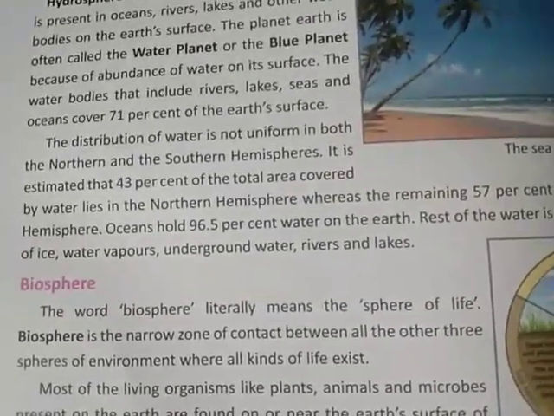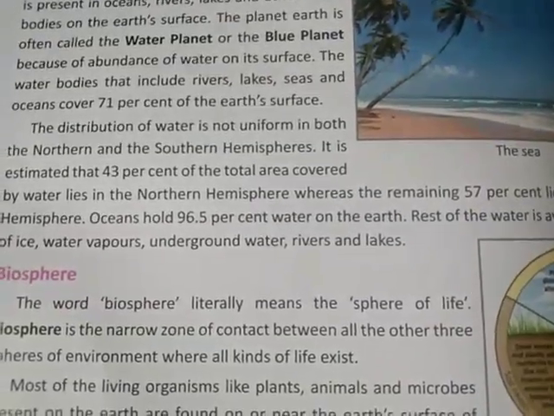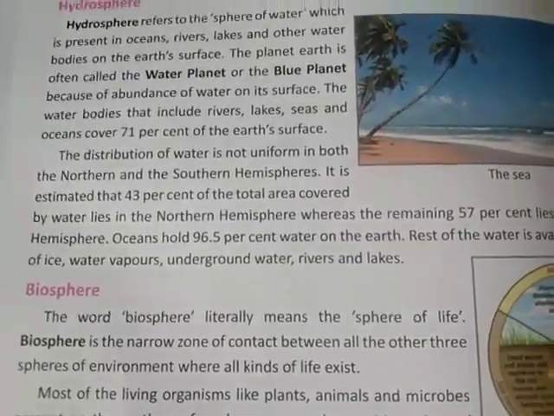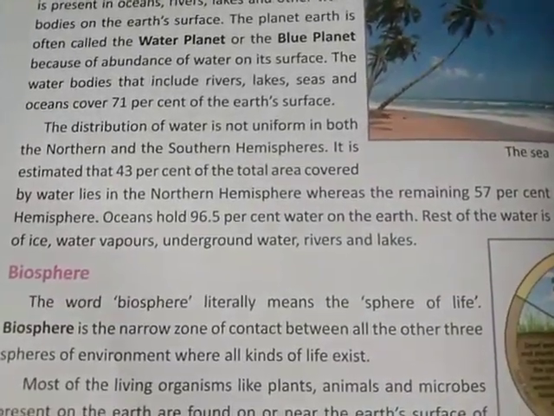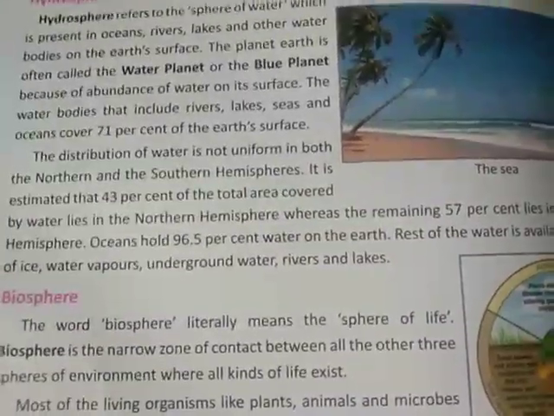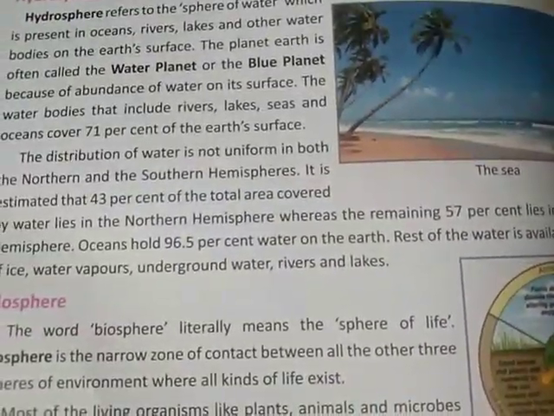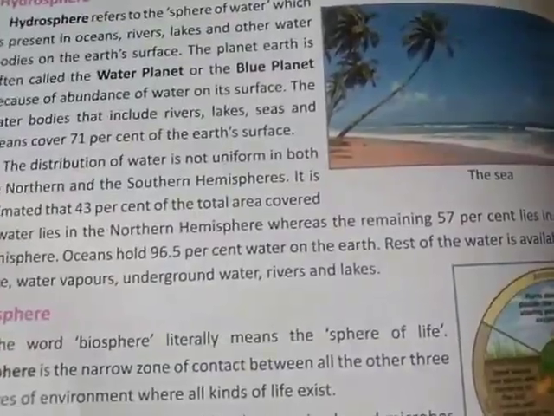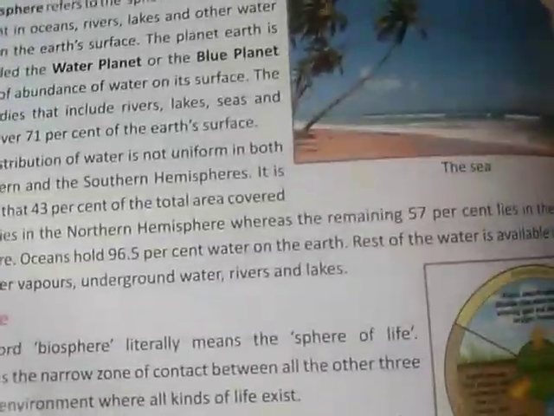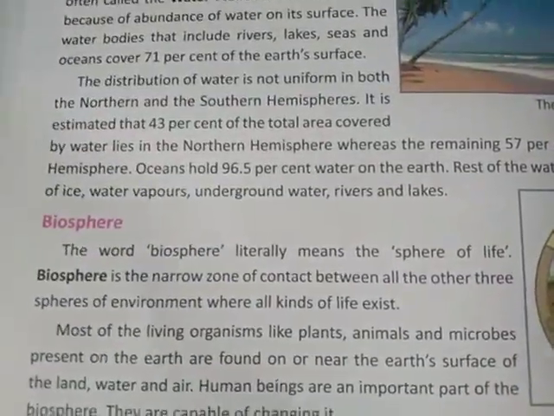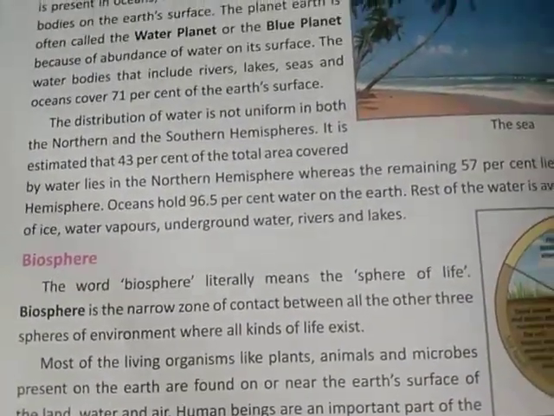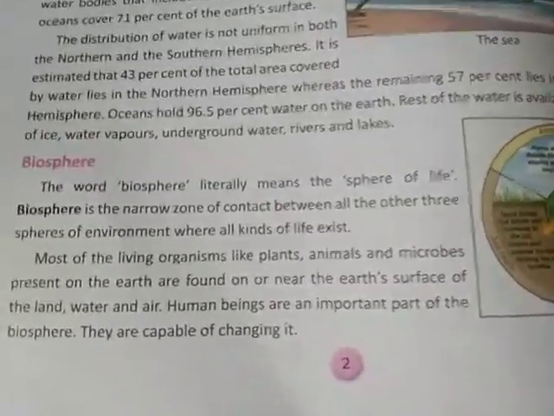Oceans hold 96.5% of water on the earth. So, if we have 100% water somewhere, from that 100%, 96.5% water is in oceans. So total water 71% as a whole, if we take that 71%, then 96.5% of that water is in oceans. Rest of the water is available in the form of ice, water vapors, underground water and rivers and lakes. So fresh water is very little.